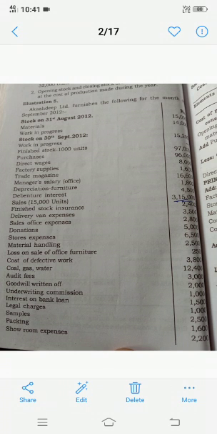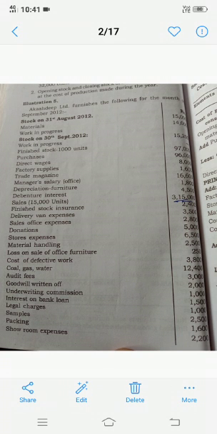Material is 15,000, work in progress is 14,000. These are the two opening balances. Then stock on 30th September 2012, so this is the closing balance. Work in progress is 15,200. Finished stock 1,000 units, rupees column dash. So you need to identify this rupees.